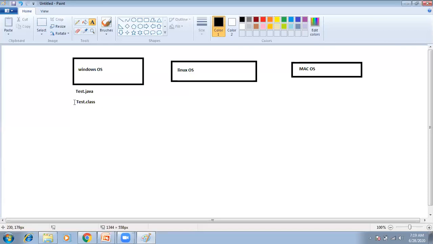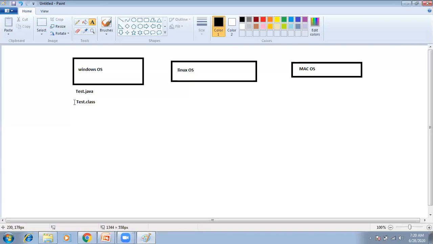For running, we have to run that test.class file. We can copy that test.class file from our Windows operating system to any other operating system, for example Linux operating system or Mac operating system, and run it there.